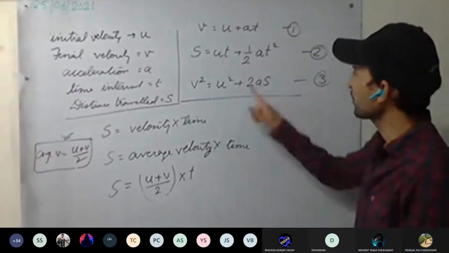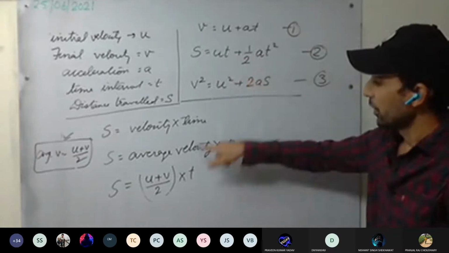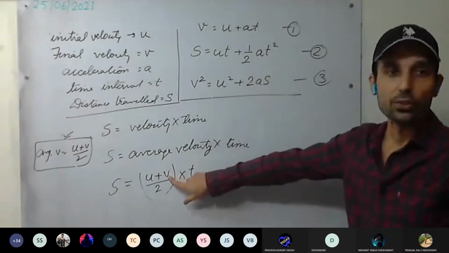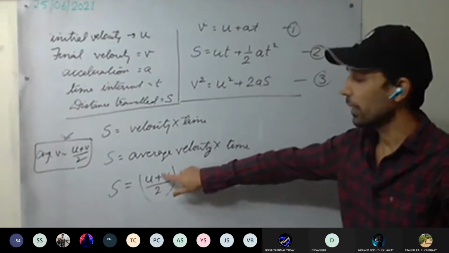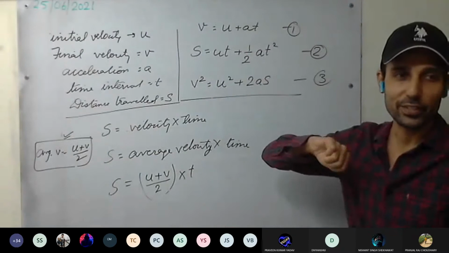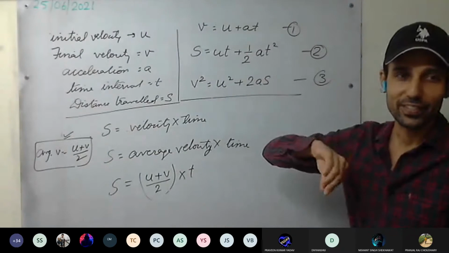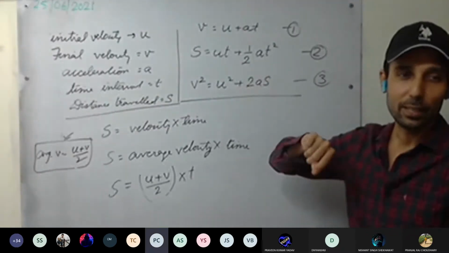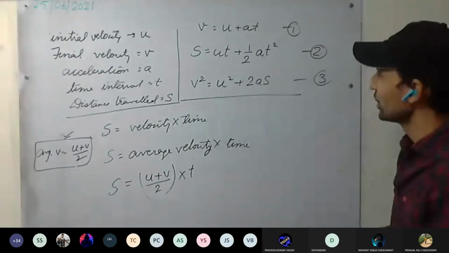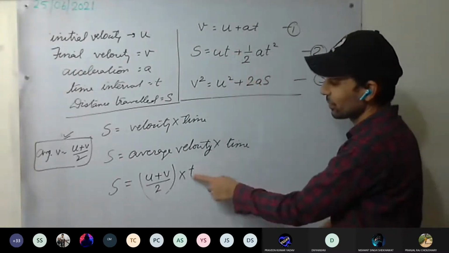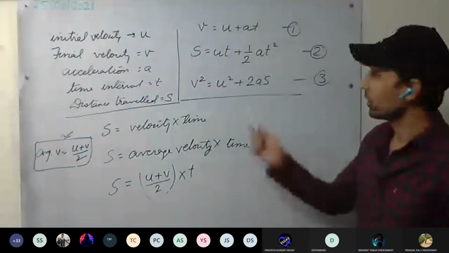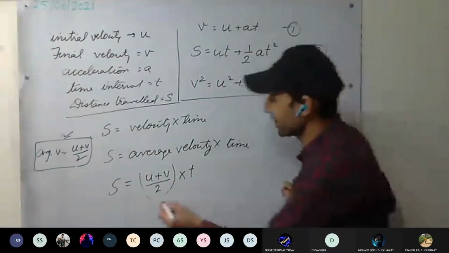Now see here, in this equation, what is not there? V is not there. So we have to eliminate V in terms of U. You have done it in simultaneous equations, yes or no? Method of elimination by substitution. We have two equations and we have to remove V. So from the first equation we substitute to get this equation.